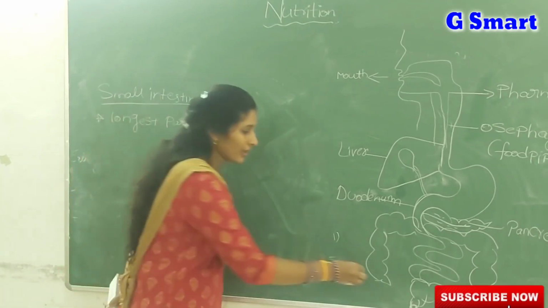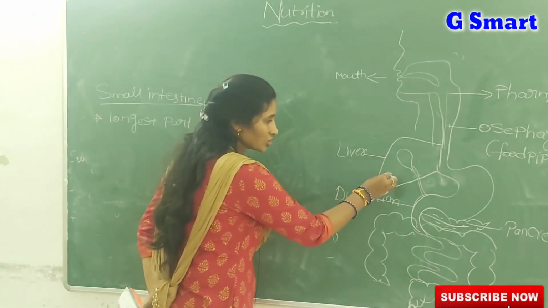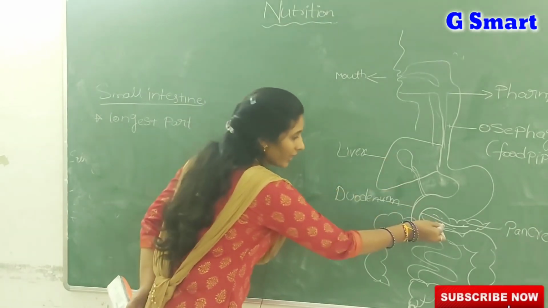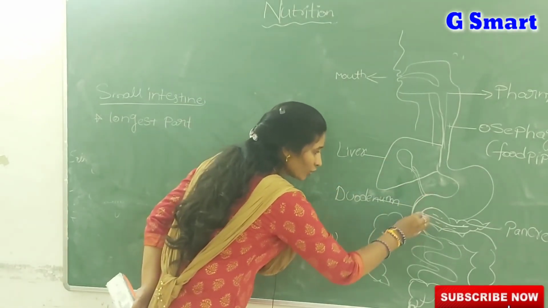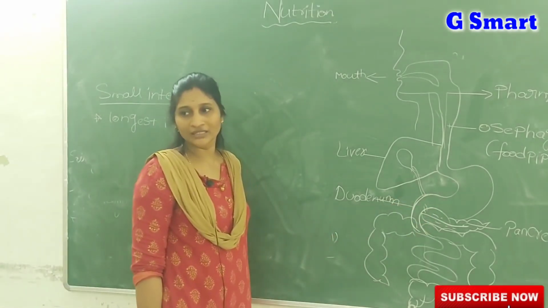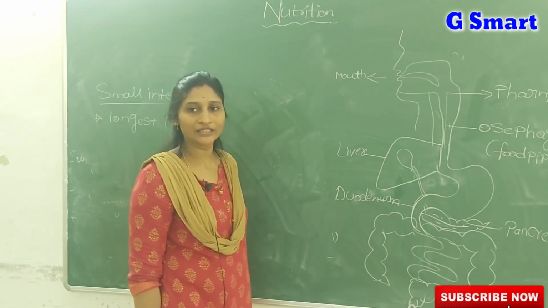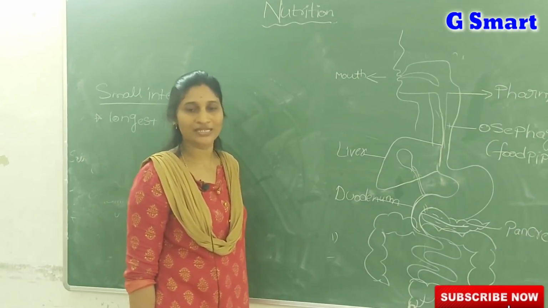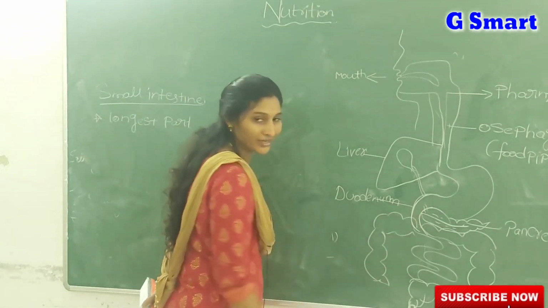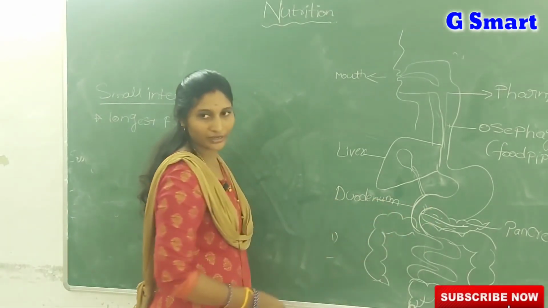This duodenum is the first part of the small intestine, and the secretions, meaning the juices of the liver and the juices of the pancreas, both enter into the duodenum of the small intestine. Listen carefully. So the liver as well as the pancreas send their juices into the small intestine. The duodenum is the first part of the small intestine.